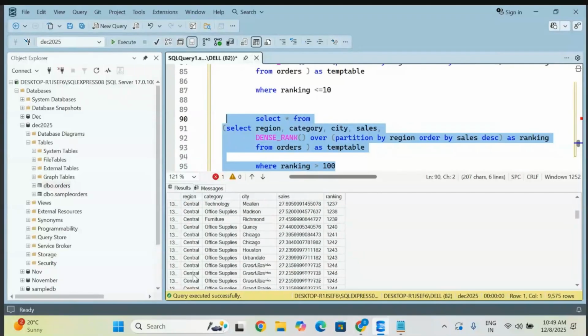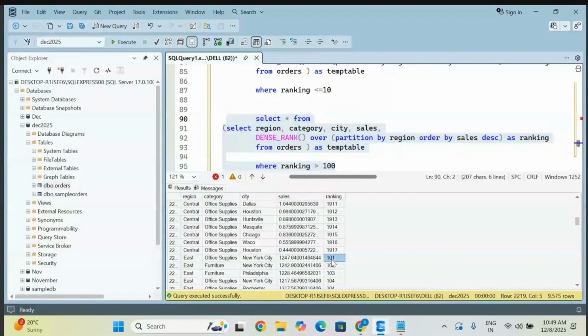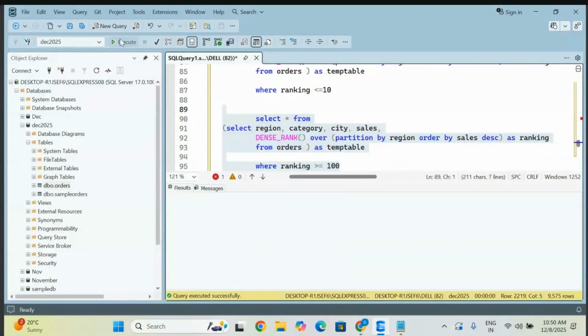Too many items. Just wait, let me check it out. Okay, fine. Now observe, the east region also is starting from the next rank, 101. So we have given greater than. For example, if you give greater than or equal to, it is starting your rank from 100.